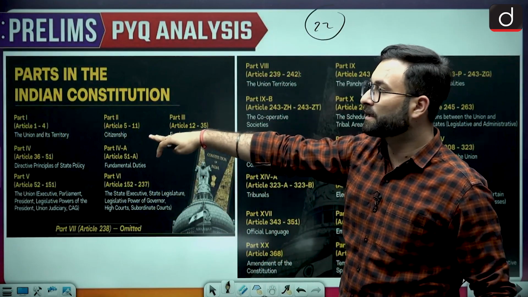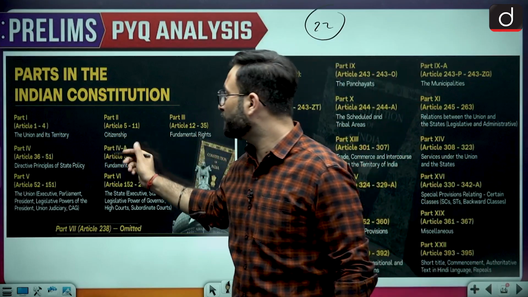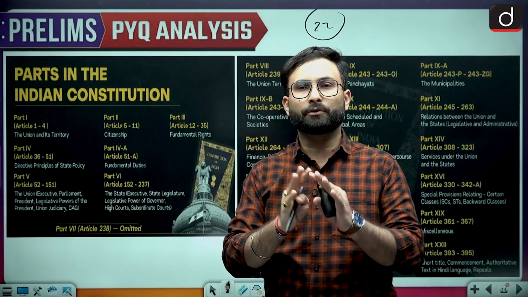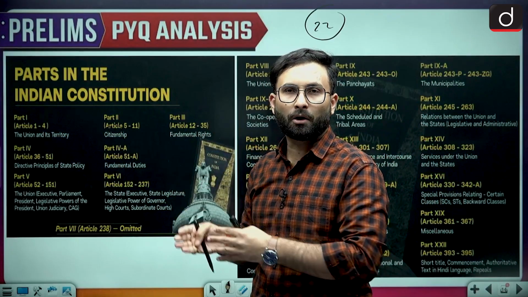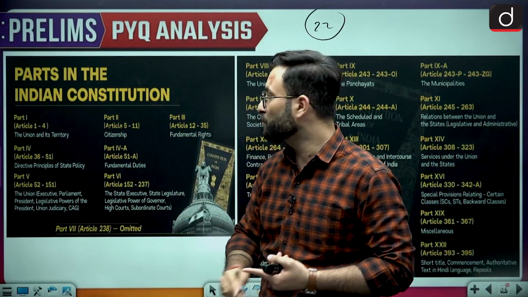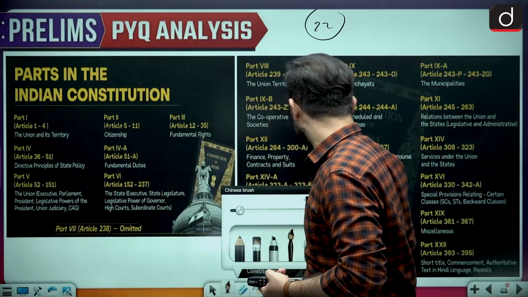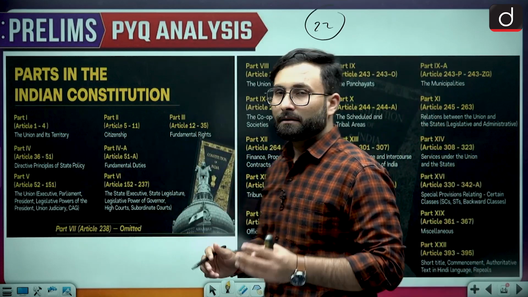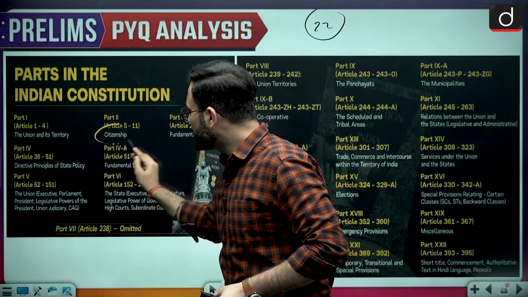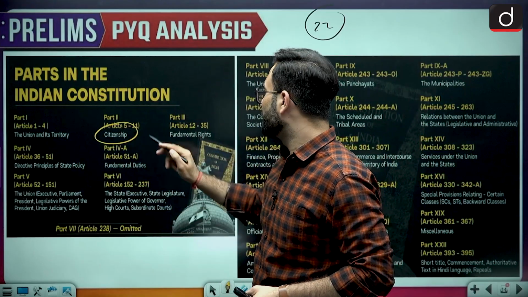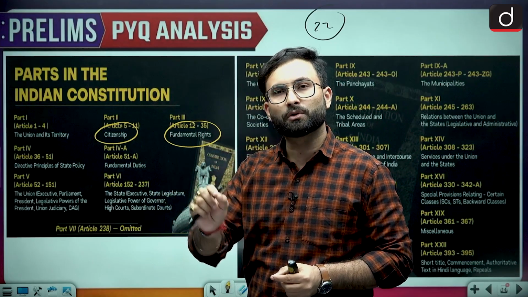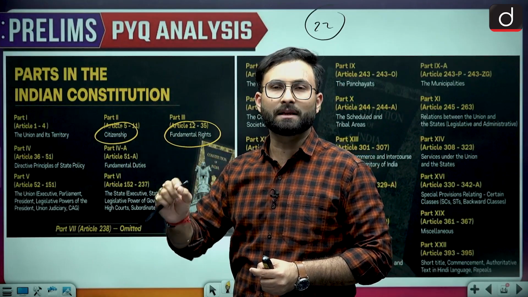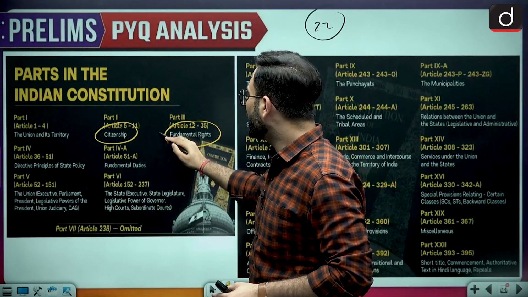Part 1 is related to the Union and its territories. Second part is citizenship. Simply, if you have to remember, when we talk about the government, there are different organs of the government. First is the territory, so in the first part we have discussed the territory. The second one is population, and population has been discussed in citizenship, so the second part is citizenship. Third is the fundamental rights. If population is there, you have to give some kind of benefit to them, and their duties will be there, so that is fundamental rights.